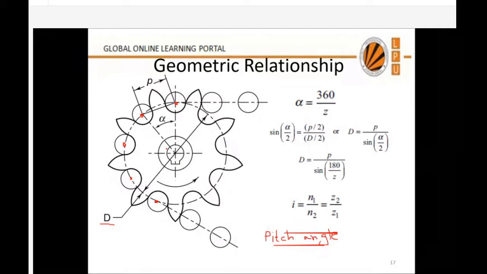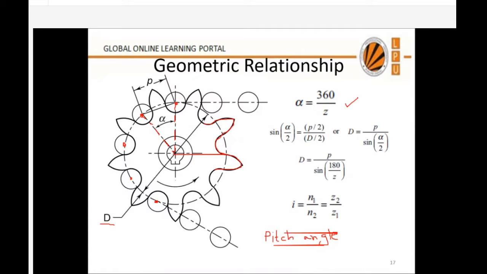So what is the pitch angle? The angle subtended by the centers of two adjacent pins at the center of the sprocket. This angle we call the pitch angle. Okay, so what is alpha? If Z is the number of teeth of the sprocket, this is one tooth which I highlight with red color, and this is the second tooth. The total angle subtended by a circle is 360 degrees, so between two adjacent pins alpha will be 360 by Z, where Z is the number of teeth of the sprocket. This will be the value of alpha.